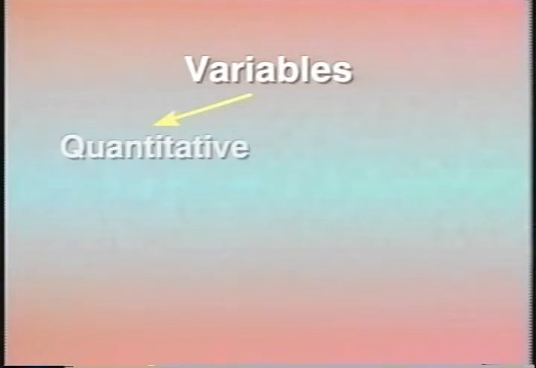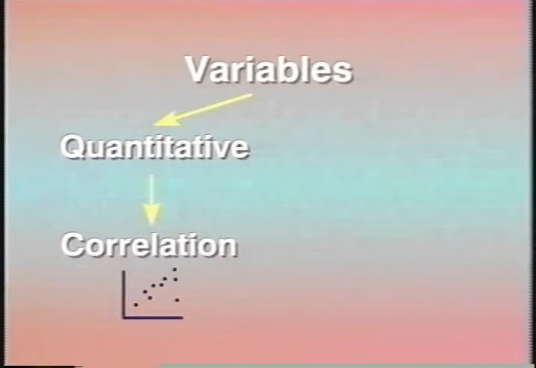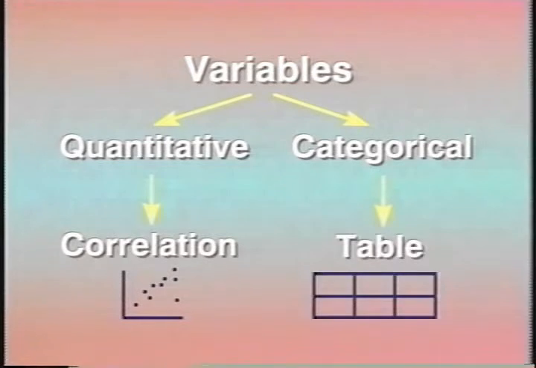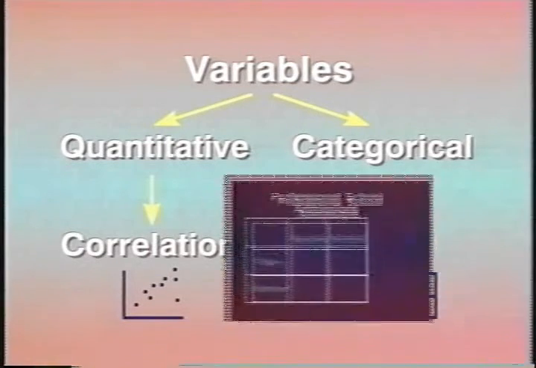Let's get more precise about the nature of this association. We might think first of using correlation to test the strength and direction of the relationship between gender and admissions, but that won't work. Why not? We need variables we can measure or count, quantitative variables, to compute correlation. But gender and admissions are categories. Gender has just two values, male and female, and the same is true for admissions. The only possible outcomes are yes and no. So in this case, we use another method to measure association numerically, comparing percents in a table.